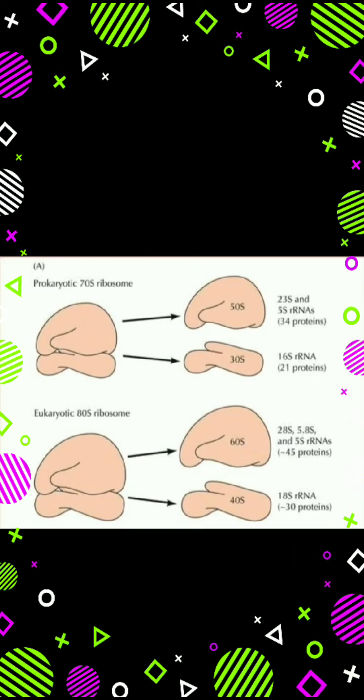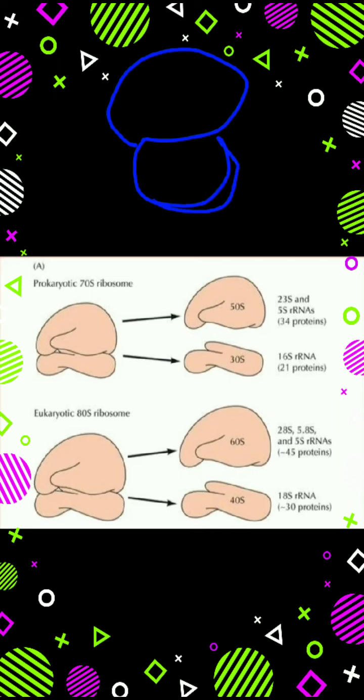Ribosome is basically made of two subunits. One is the larger subunit and the second one is the smaller subunit, and it binds on mRNA, messenger RNA.